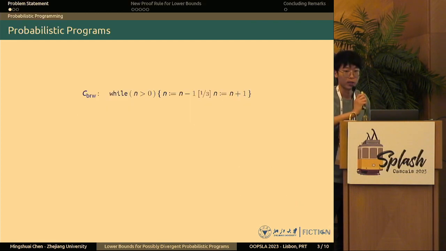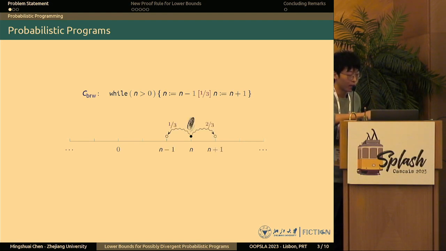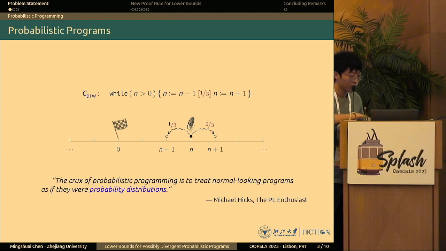So what is a probabilistic program? You have already seen many in previous talks. This is a biased random walk where at each step you simply flip a biased coin, and with probability 1/3 you go to the left, with probability 2/3 you go to the right. This process continues until you hit some termination flag at the origin 0. This is a simple looking program, but it already induces some complex behaviors. For example, because of the biased nature of this coin, this program does not terminate almost surely. And this brings extra difficulties in analyzing such probabilistic programs.